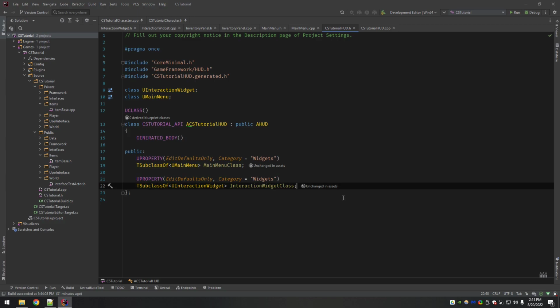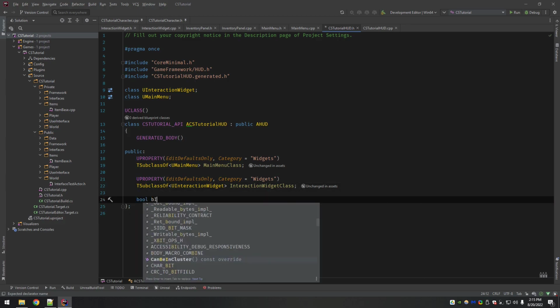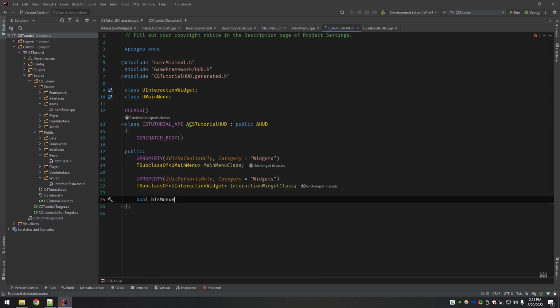All right, so we have those two. I'm going to create a Boolean, bIsMenuVisible. It can be used for things down the line when you're checking for specific states. What I used it for was aiming: if I'm in aim mode and then I toggle the menu on, I don't want to maintain that. So when bIsMenuVisible goes true, I told the character to stop aiming.